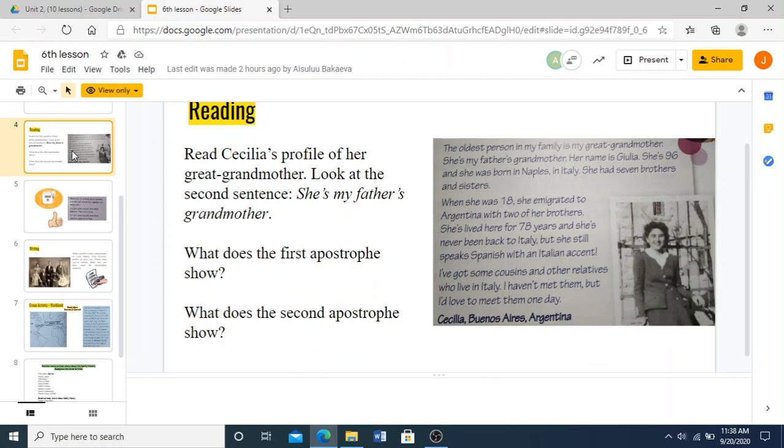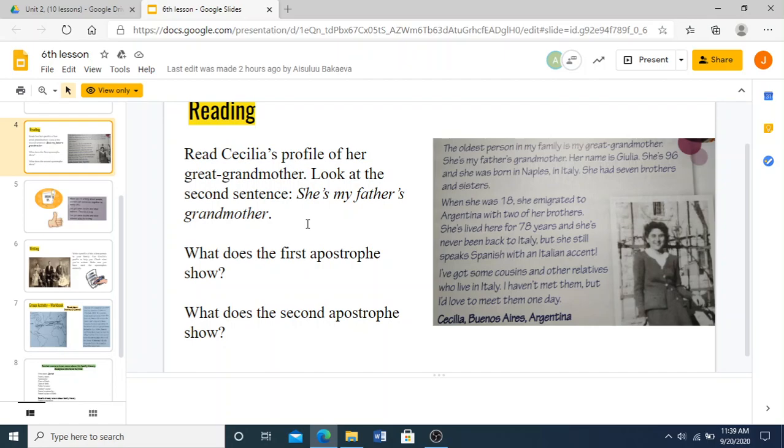We are going to go back to Cecilia's profile of her great grandmother. Now, look at this profile's details well. She was given a profile of her great grandmother here. Notice how it is written. There are so many contractions there, and even though it has details, it is easy to read, and you can relate to and understand the information that she has given.